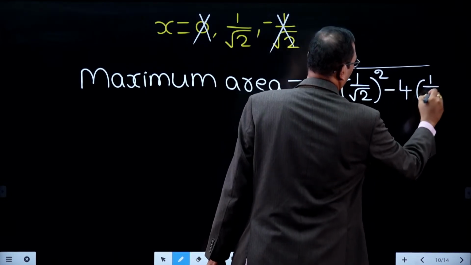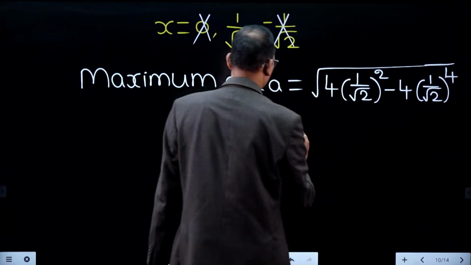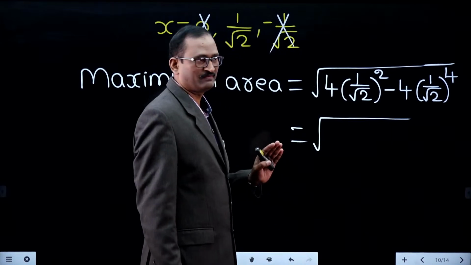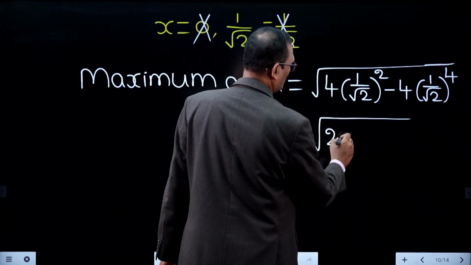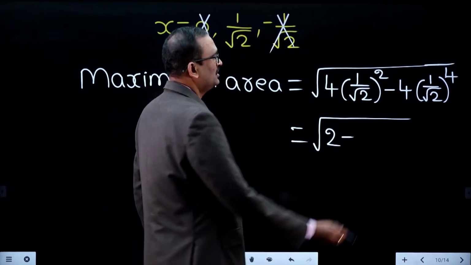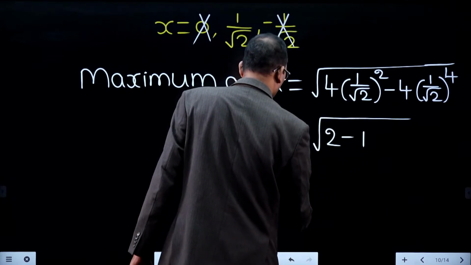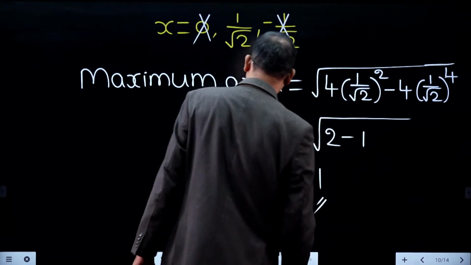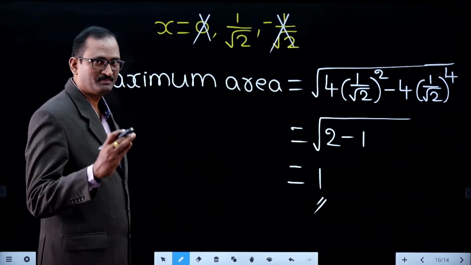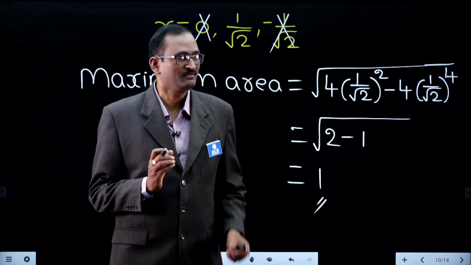4 times x value, 1 by root 2 whole to the power of 4. So this is equal to (1 by root 2) whole square, that is 1 by 2, 4 by 2, that is 2, minus (1 by root 2) whole power 4, that is 1 by 4. 4 into 1 by 4 is 1. So square root of 2 minus 1 is 1. Therefore the maximum area of the rectangle is 1. Please remember this.